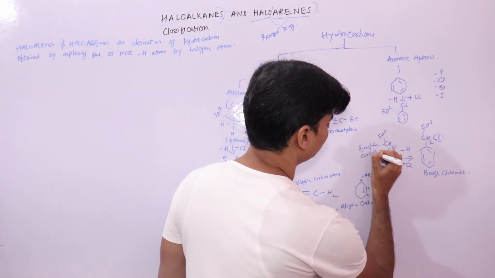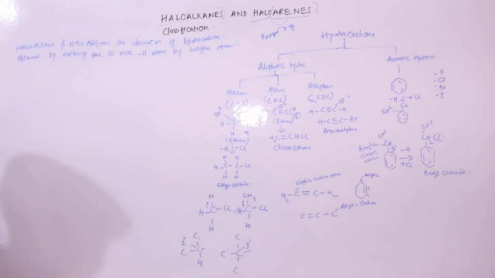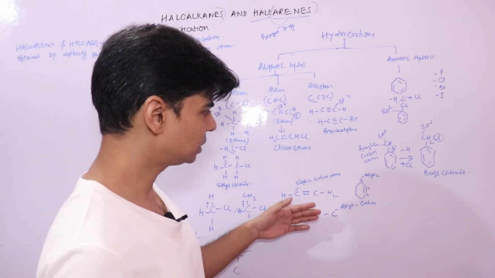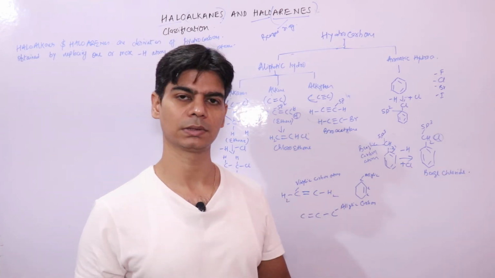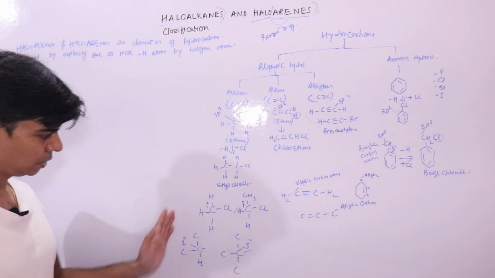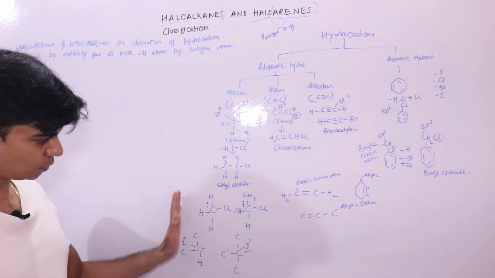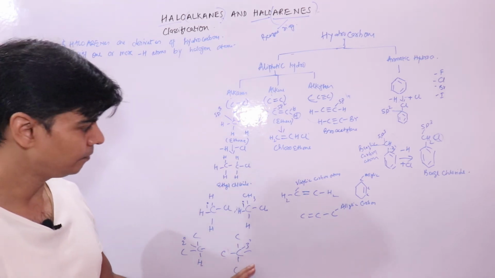Benzylic carbon atom, right? So this is a little chemistry that you should know in order to understand the classification, and this would be repeated in all other chapters. So it's important to understand these three things. Types of carbon atoms: 1 degree, 2 degree, 3 degree. We also call them primary, secondary and tertiary.